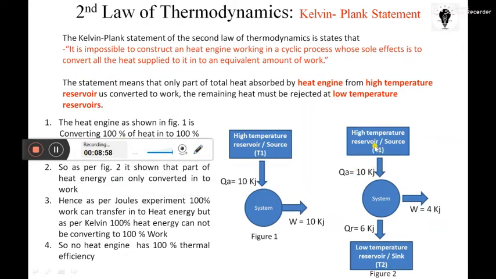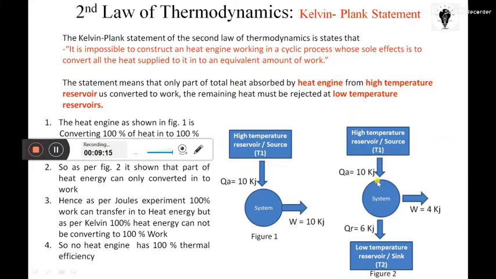So this is T1, the temperature of the high temperature reservoir. This is the boundary of the system.